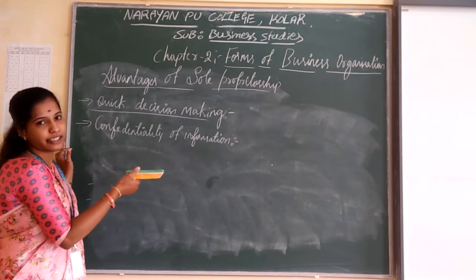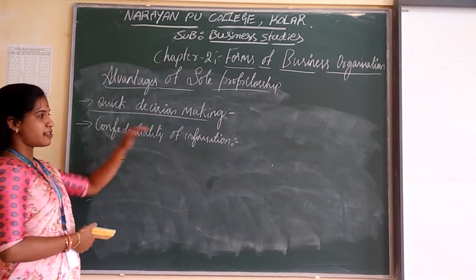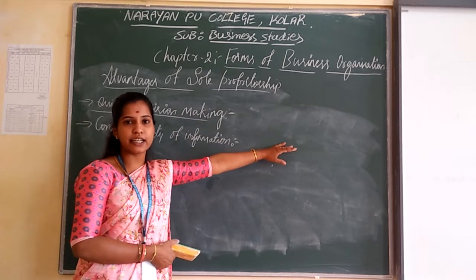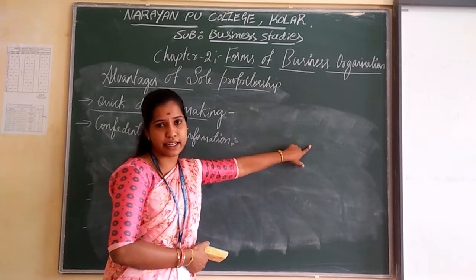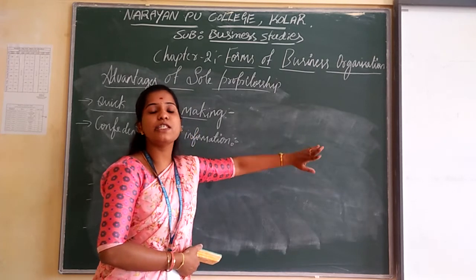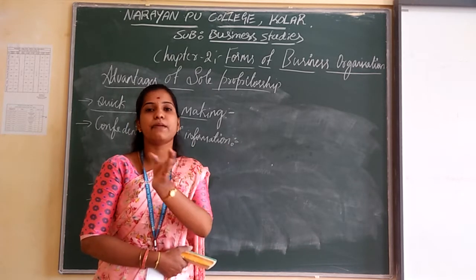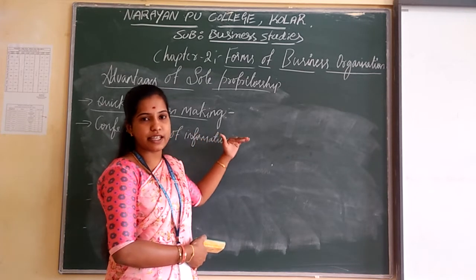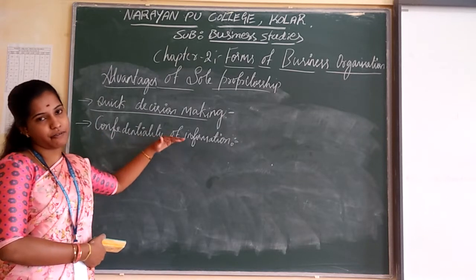So the confidentiality of information means, once again I am going to repeat this point. The sole proprietor has a high authority in decision making about his business organization. So he won't spread the secrecy about his business activities to any other person. He is going to maintain secrecy about his business organization. That is known as confidentiality of information.